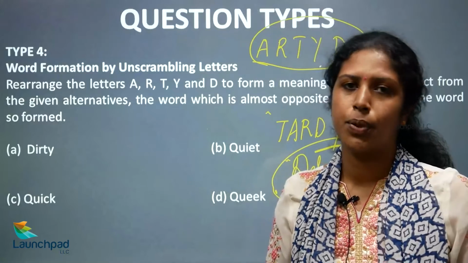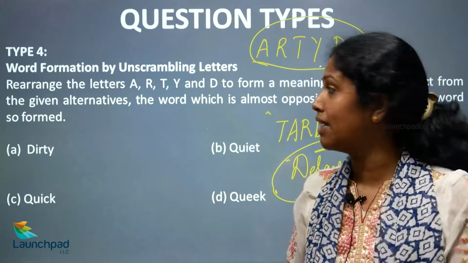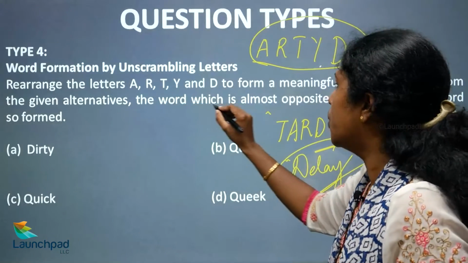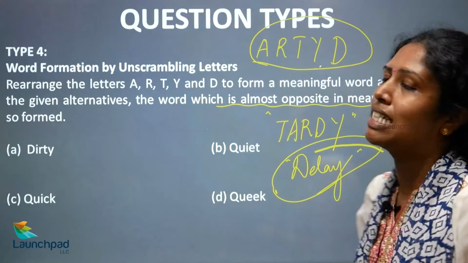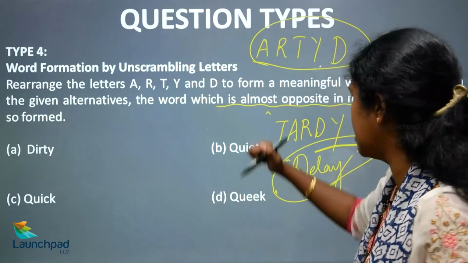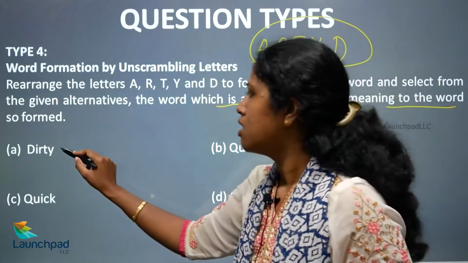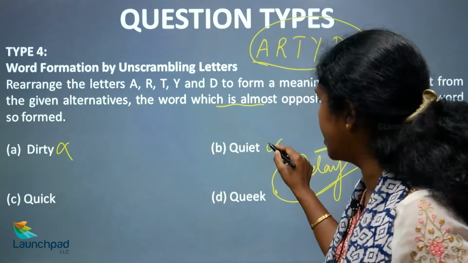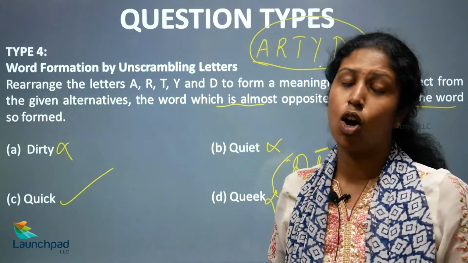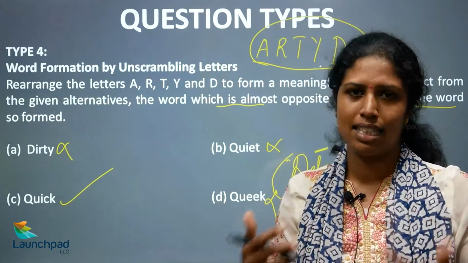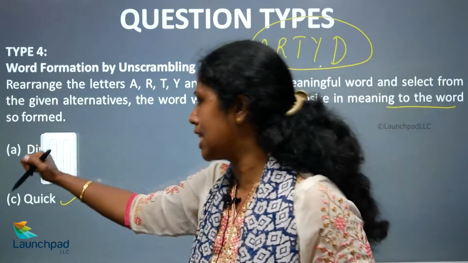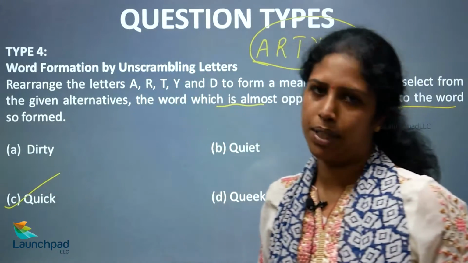So now we got the word and we got the meaning of the word. What is it that they've asked us to do? You have to select from the given alternatives the word which is almost opposite in meaning to it. So tardy means delay, right? Dirty, no. Quiet, no. Quick, yes. So quick is the antonym of being delayed. Hence your right option is Option C, which means quick.